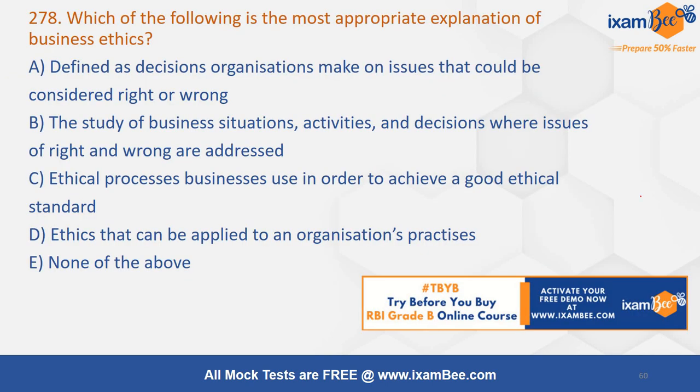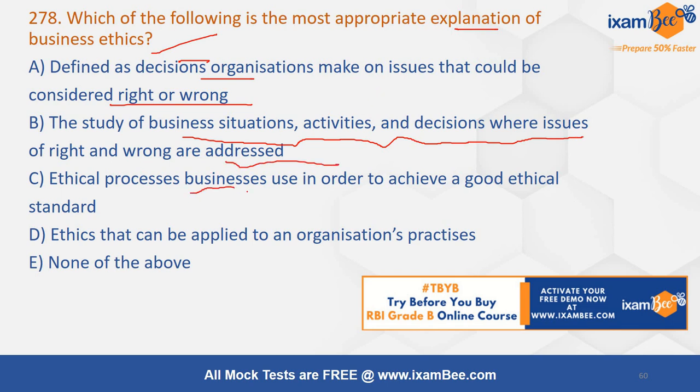Which of the following is the most appropriate explanation of business ethics? Business ethics are defined as decisions organizations make on issues that could be considered right or wrong. Is that the ethical thing? The study of business situations, activities and decisions where issues of right and wrong are addressed. Ethical processes a business uses in order to achieve a good ethical standard.